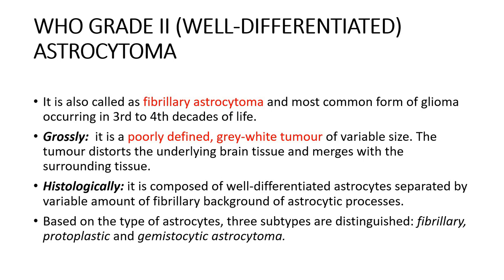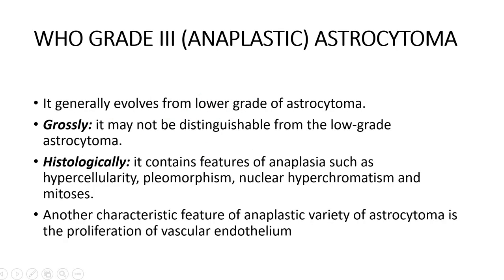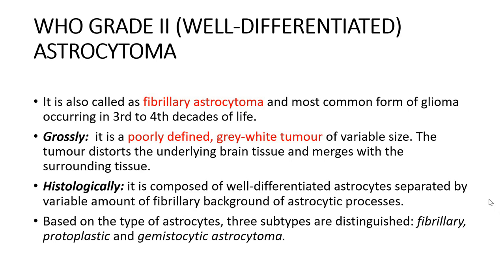Based on which type of astrocytes, it can be classified into 3 types: fibrillary, protoplasmic and gemistocytic. I'm not getting into details. As long as you know it is a well differentiated astrocytoma and it is classified into 3 types based on the type of astrocyte, the histology of this should do for you.